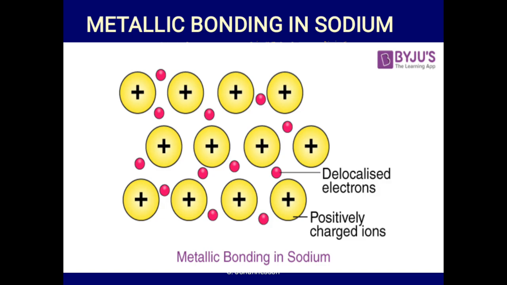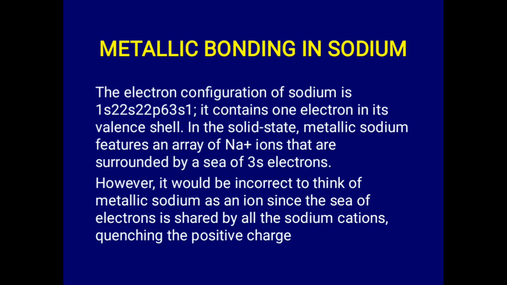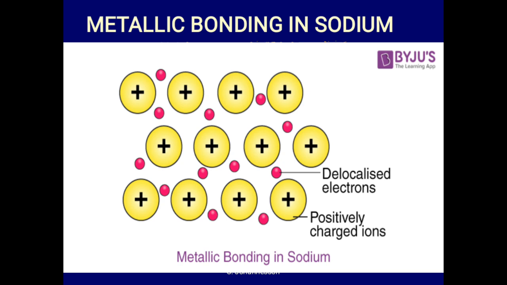It contains Na+ ions that are surrounded by a sea of 3s electrons each. You can see the central nucleus, having the positive charge, surrounded by a sea of electrons. You can see it there.